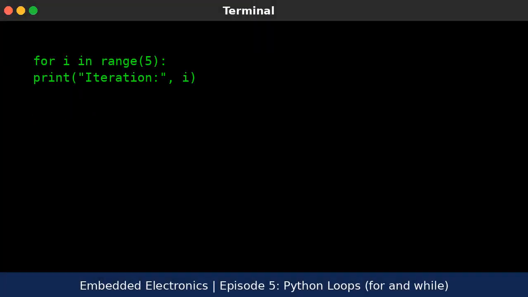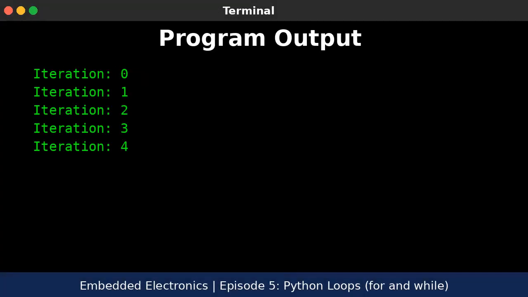This example prints iteration numbers from 0 to 4 using a for loop with the range function. The output of example 1, simple for loop is as follows. Iteration 0, iteration 1, iteration 2, iteration 3, iteration 4.